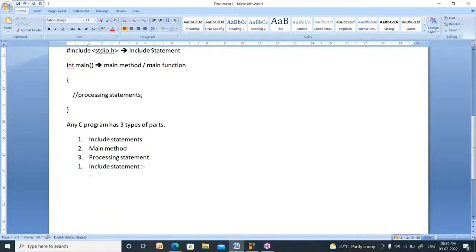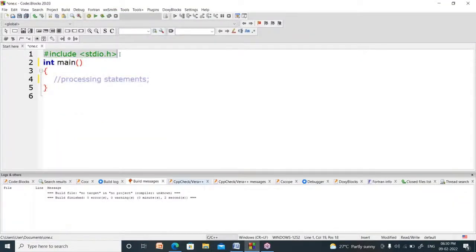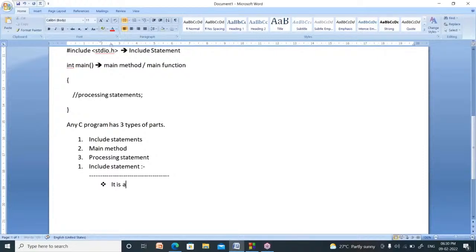Right. I will explain what an include statement is now. Include statements are the first statements in any C program. Why? Because we write hash include stdio.h on top of the program. So it is the first statement in any C program. Now it always begins with which symbol? This is called the hash symbol. So it always begins with the hash symbol.